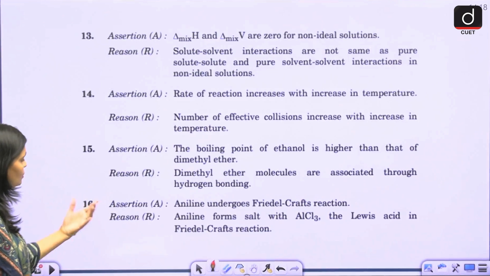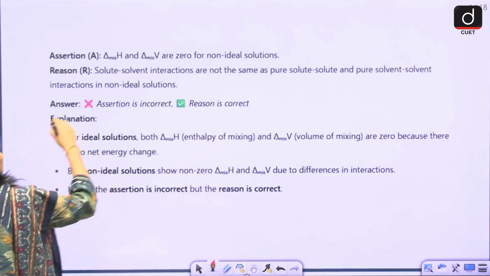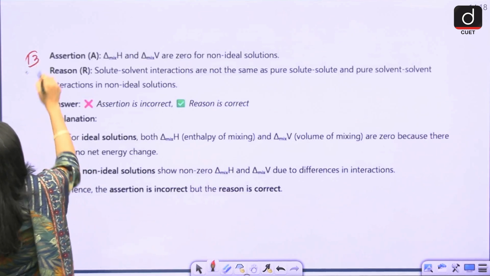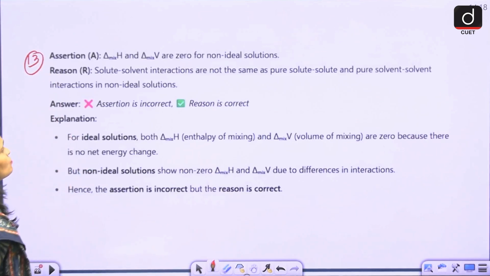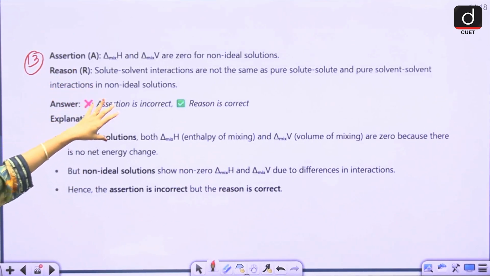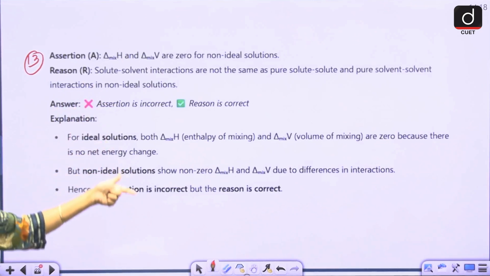So these are the questions. Let us see one by one each question. So here, this is your question number 13. Assertion is: delta enthalpy for mixture and delta V for mixture are 0 for non-ideal solution.